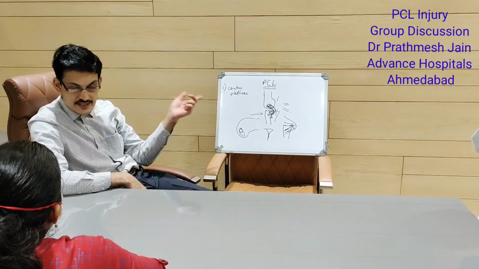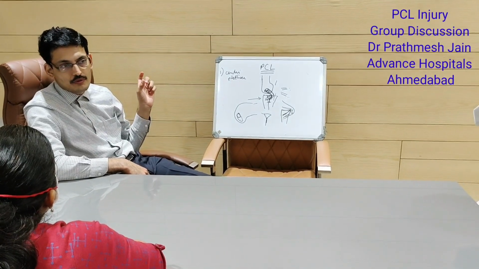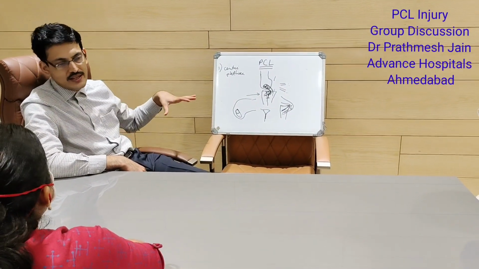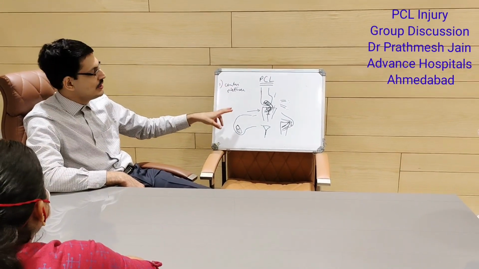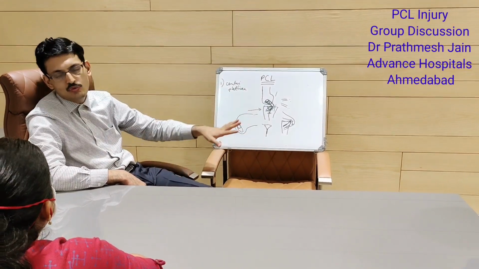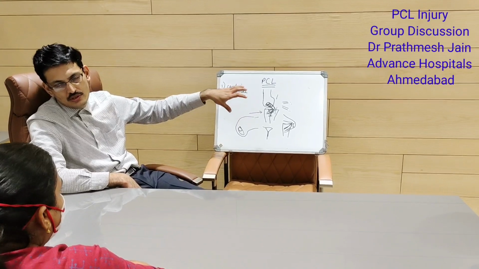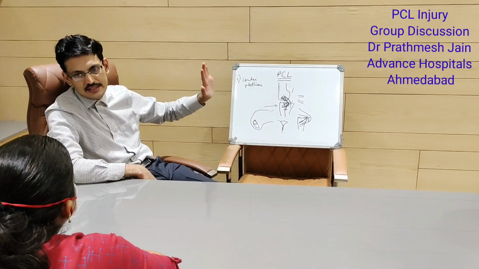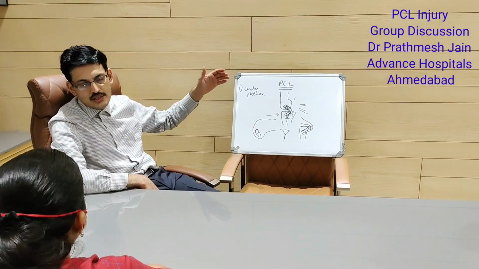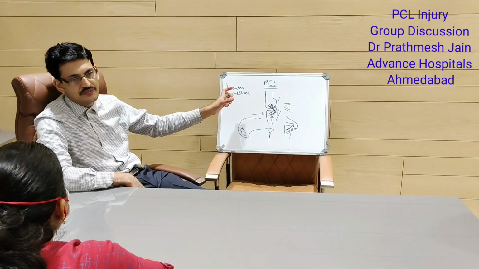But the difference as compared to ACL is that the intra-articular length of PCL is more. Like ACL, you have a graft length normally of about 2 to 2.5 centimeters. Here the graft length is at least 4 to 5 centimeters. So we need a longer graft as far as the PCL is concerned. In my practice I like to keep my PCL graft at least 9 centimeters long. So at least 2.5 on the femur, 2.5 on the tibia, and 4 to 5 centimeters of length.